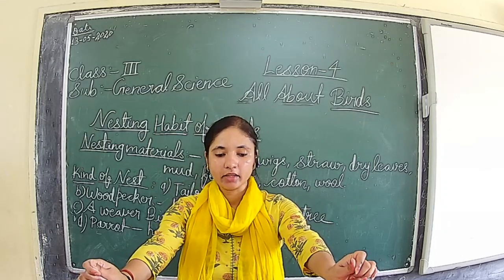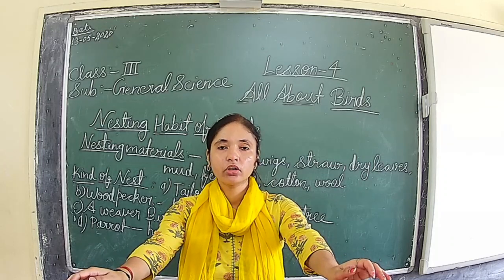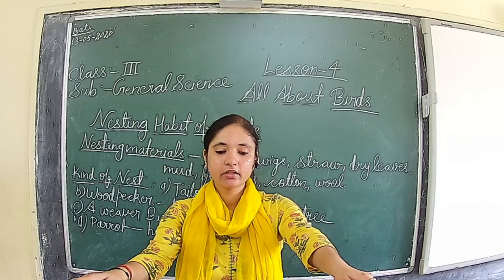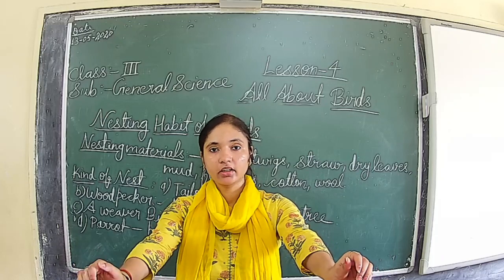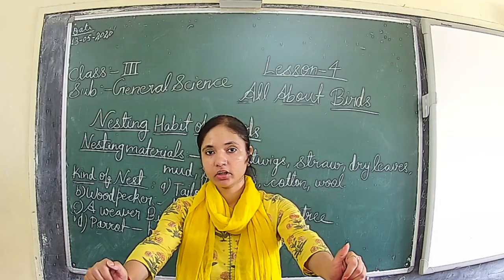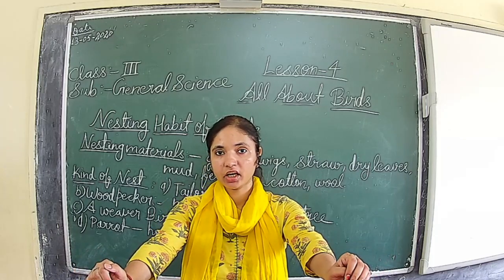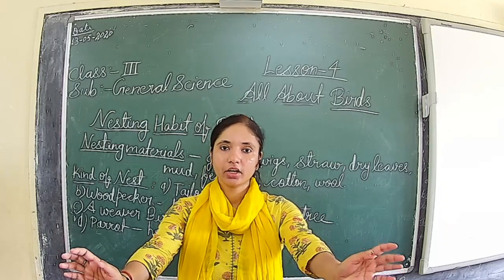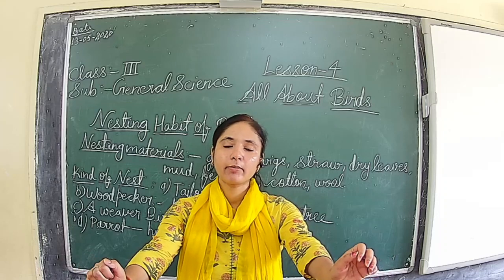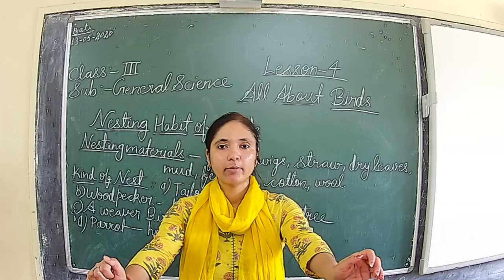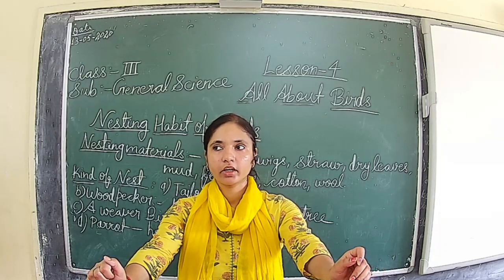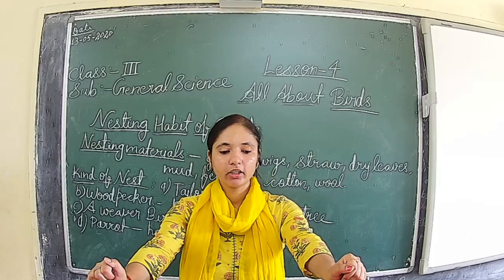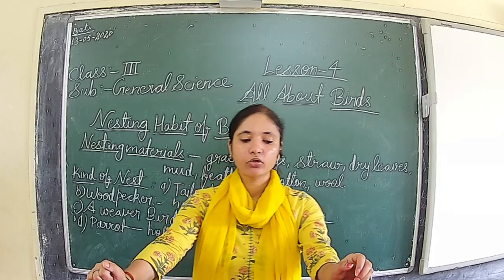They make nests with a few stones or pebbles. Since it is difficult to find grasses, leaves and all, there is very little vegetation in hilly and mountain areas, means very few trees and all are there. So they do not have proper leaves and all for their nesting material. So they will use stones to make a nest.